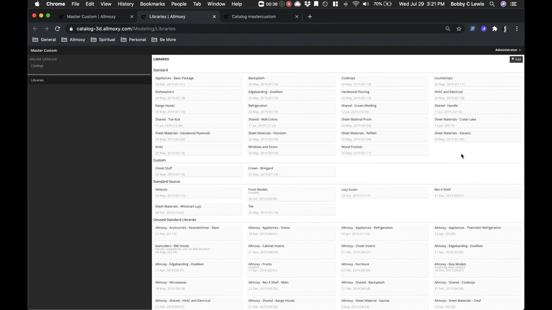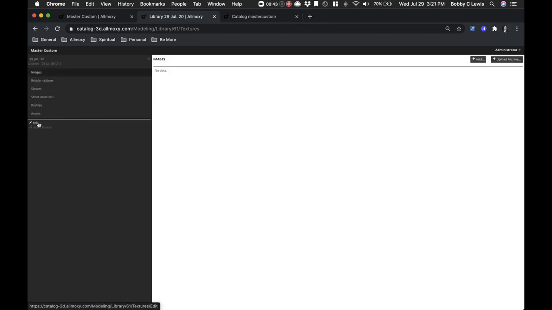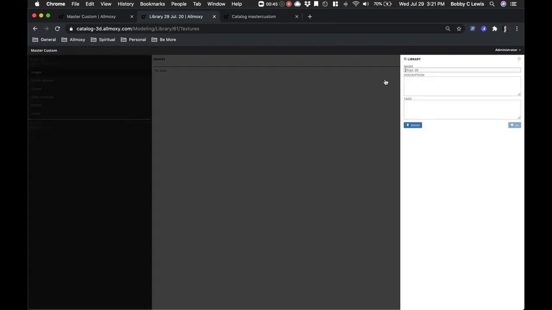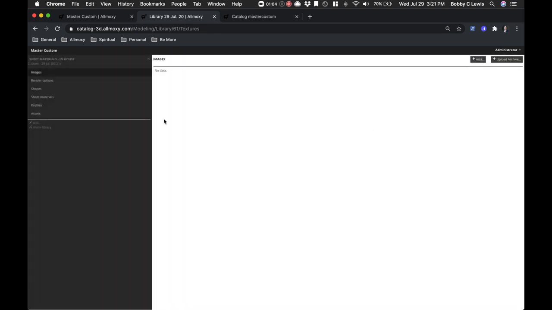What you would do is go ahead and create, you would just hit add, and you're going to click edit and call this sheet materials custom, or whatever you would like to identify those as, so that you can find those in-house, or however you want to determine what those are.